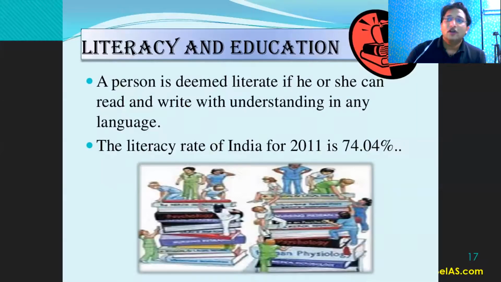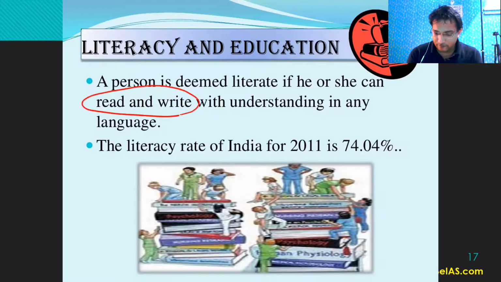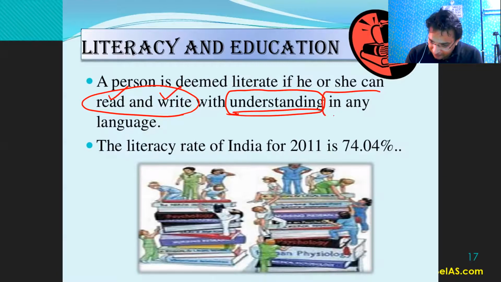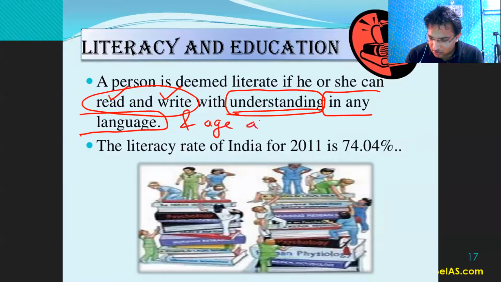Literacy and education. What is the meaning of literacy? So a person is deemed literate if he or she can read and write with understanding. So what is the criteria? Read and write with understanding in any language, right? And age above 7 years.